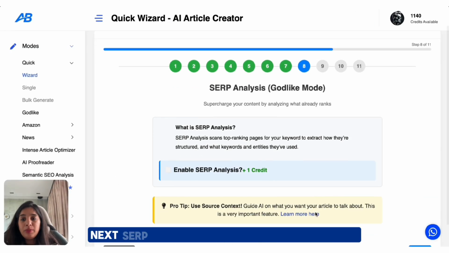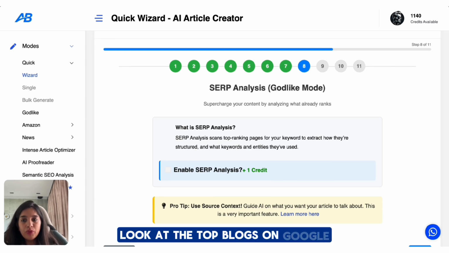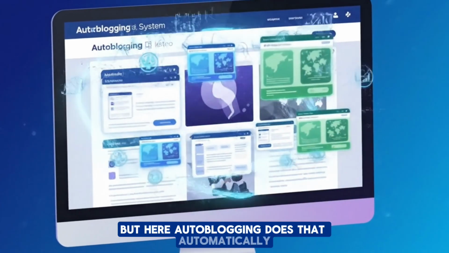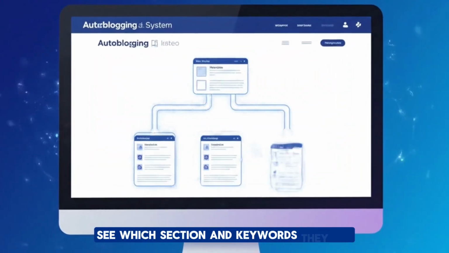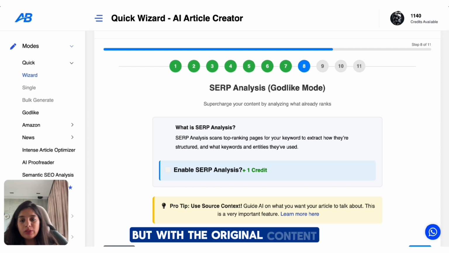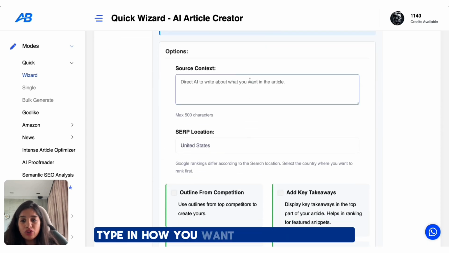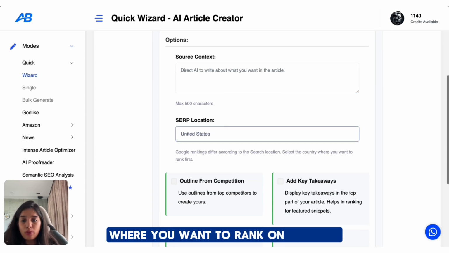Next, SERP analysis. This is the big time saver. Normally you would look at the top blogs on Google, see how they are written, and then copy that structure. But here, Autoblogging does that automatically. It checks what's ranking on Google, sees which sections and keywords they use, and then shapes your blog in the same way but with original content. Just enable this, and in the source context box, type in how you want your article to be. And you can also select the country where you want to rank on top.